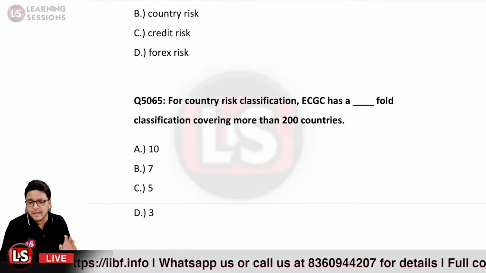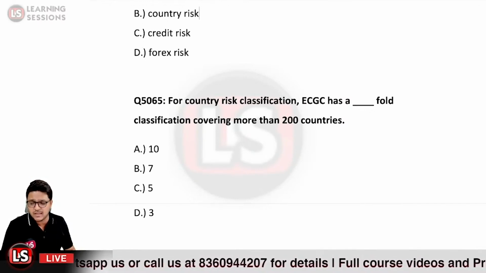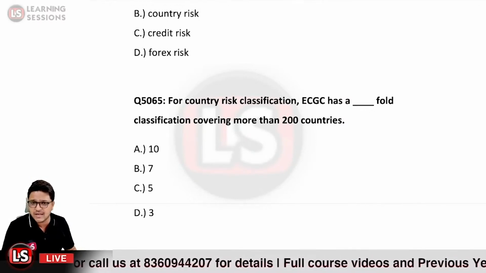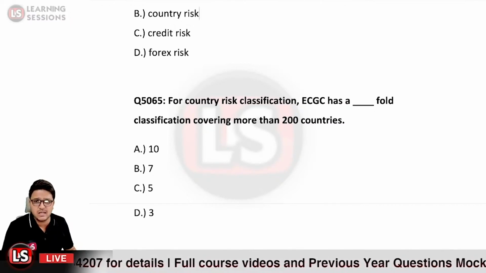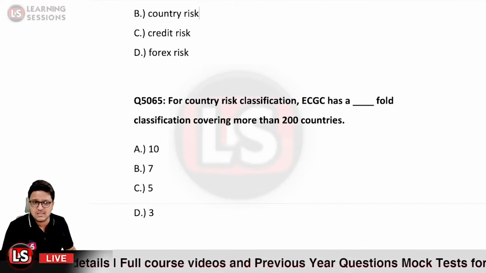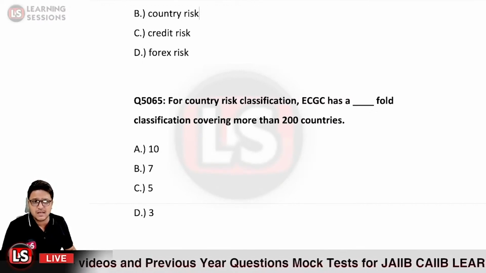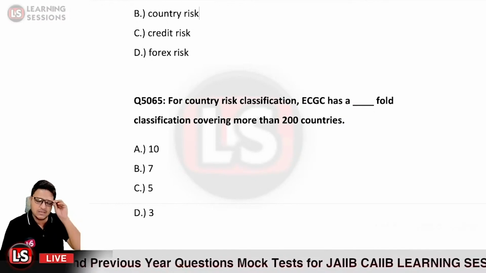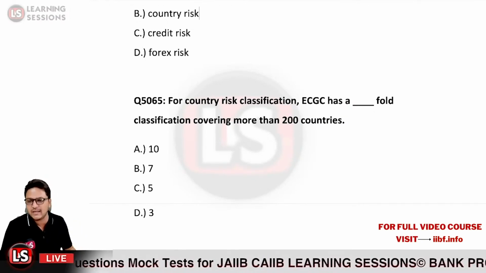If a bank is not having its own criteria, they can adopt the country risk rating criteria based upon the ECGC for India. The risk classification criteria by the ECGC is a 7-fold criteria.